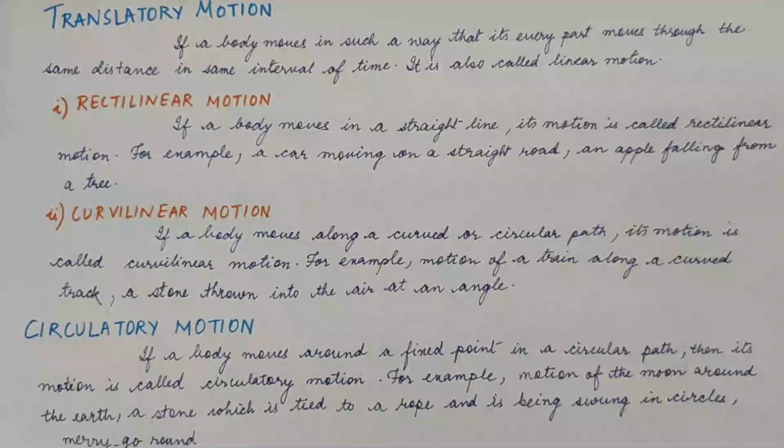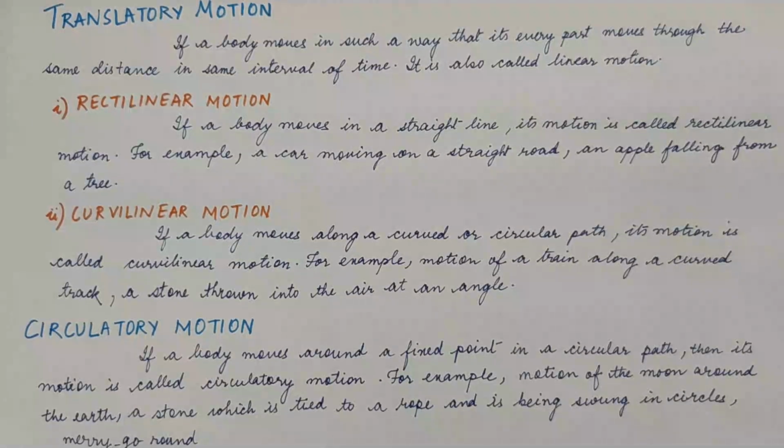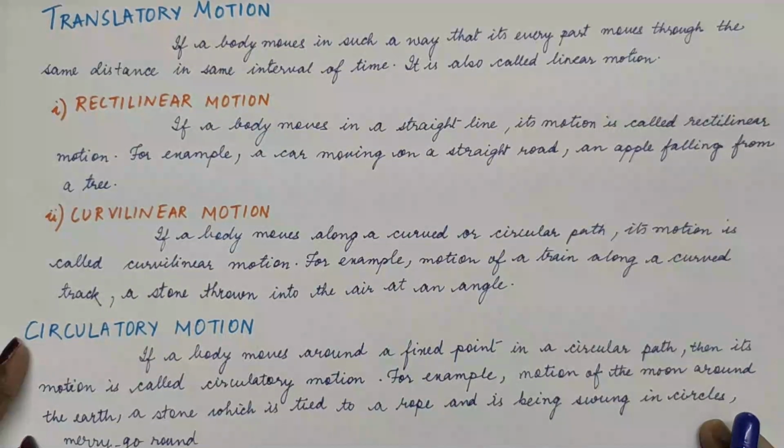It is circulatory motion. A stone which is tied to a rope and is being swung in circles. Most of you might be taking your keys and rotating it round in your hands. So that is also circulatory motion. Or you might have seen a merry-go-round. That is also example of circulatory motion.